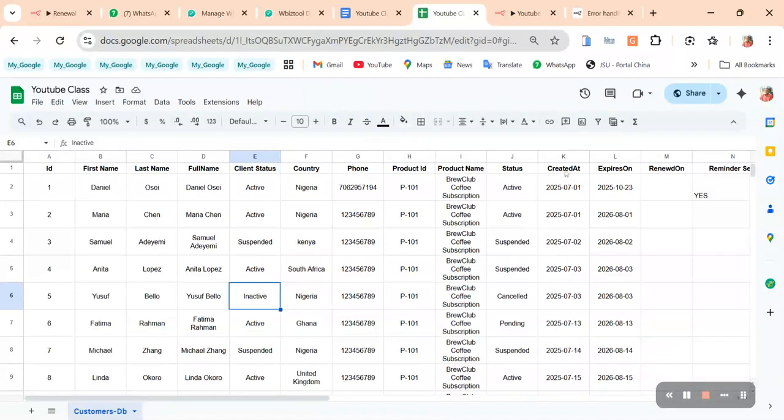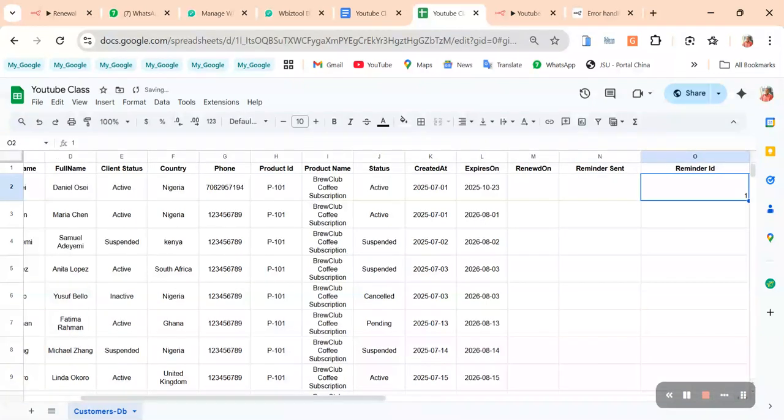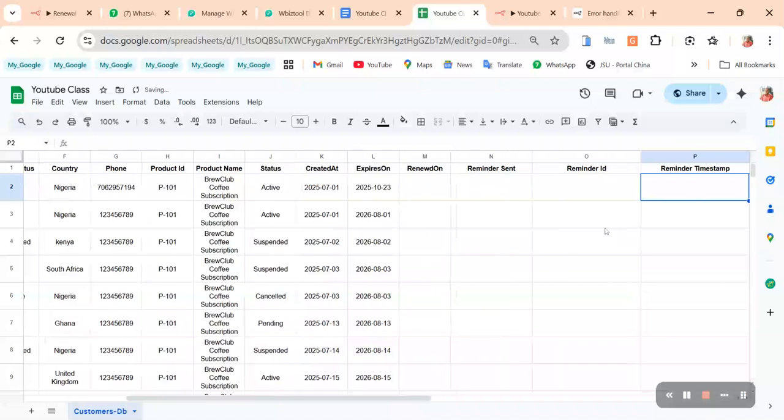When did he buy the product the first time? When is the product expiring? Let's simulate this. The expires on column gives the date it is going to expire, and renewed. When the reminder is sent, we'll get the reminder ID and the reminder timestamp. We're going to see all those things.